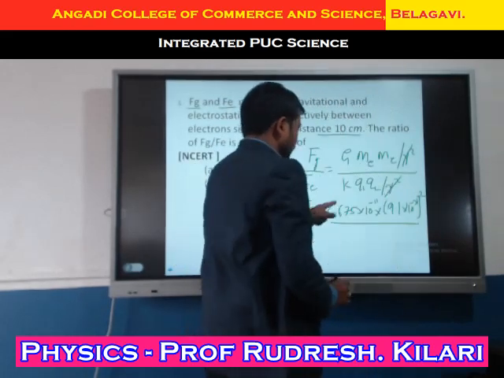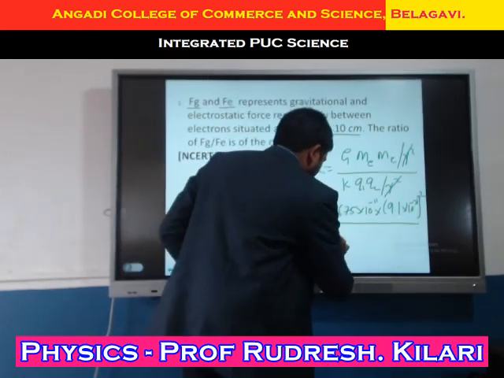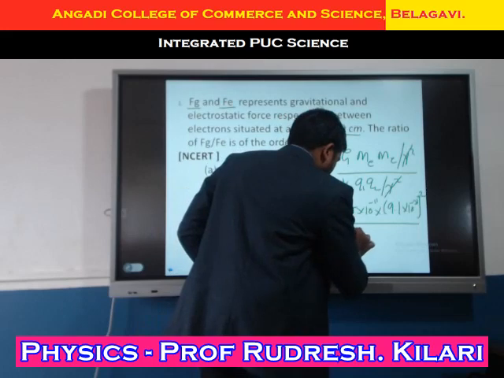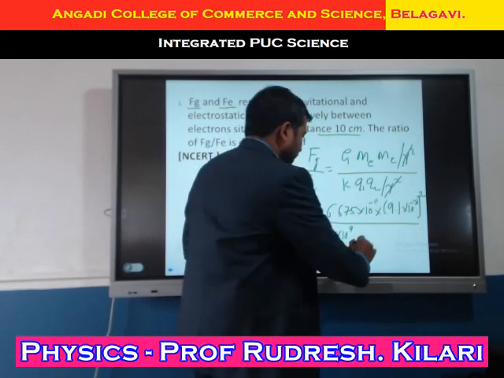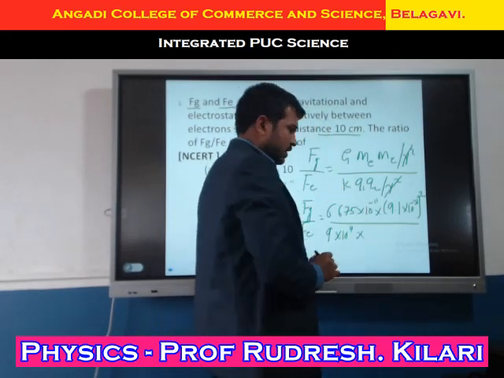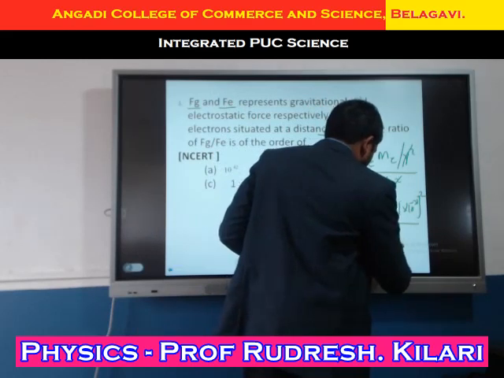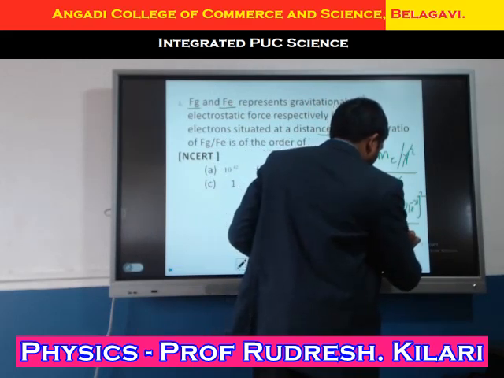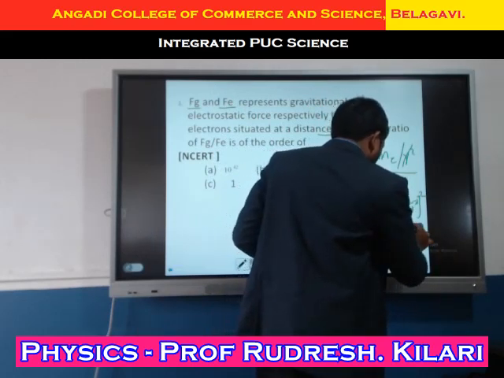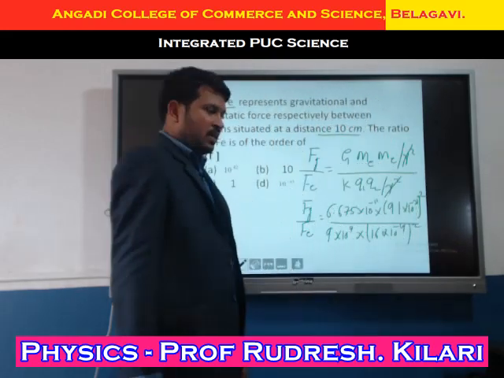The whole divided by K, what is the value of K? 9 into 10 to the power of 9. What is the value of charge? 1.6 into 10 to the power of minus 19 Coulomb, squared.